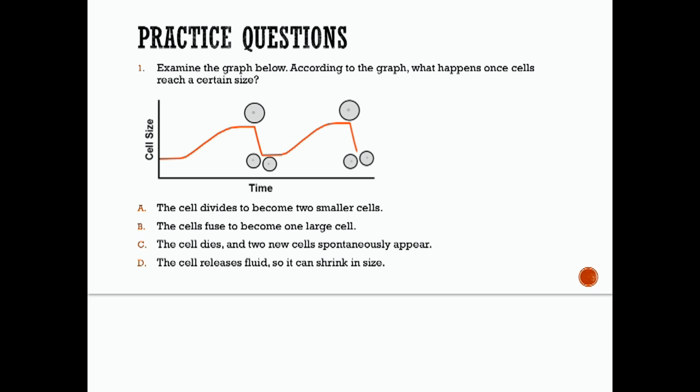So if you're looking at number 1, which one should you pick? A, the cell divides to become two smaller cells. B, the cells fuse to become one large cell. No. C, the cell dies and two new cells spontaneously appear. No. D, the cell releases fluid so it can shrink in size. No. So let's go with A. The cell divides to become two smaller cells.